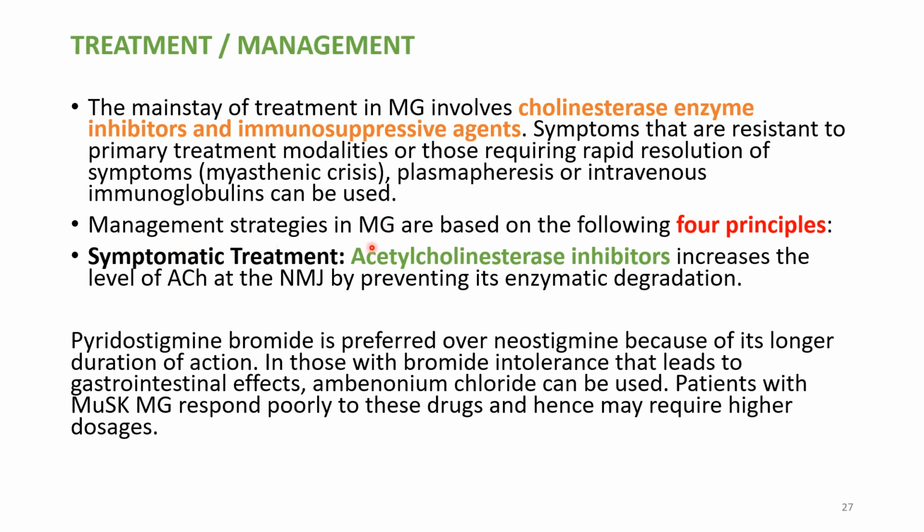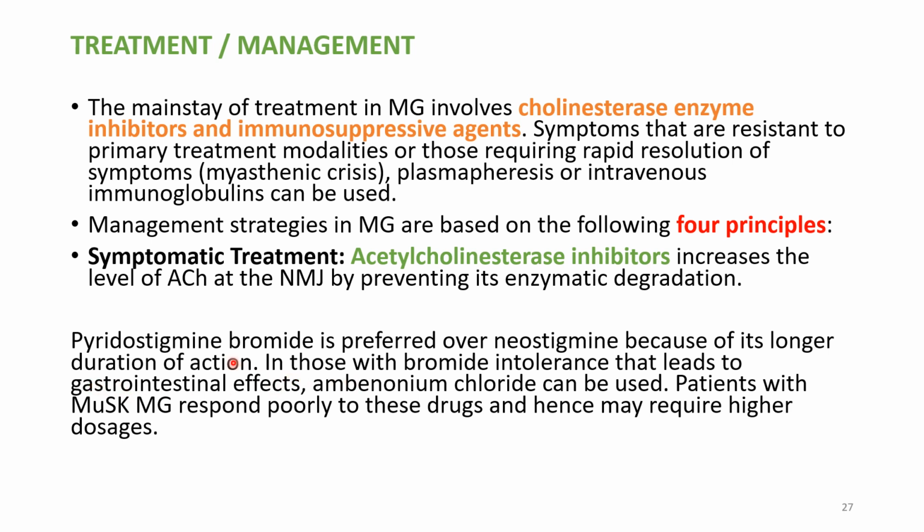The management strategies in myasthenia gravis include four principles. So what are they? First, we should give symptomatic treatment. We should give acetylcholinesterase inhibitors. Okay, they will increase the levels of the acetylcholine which is available at the NMJ by preventing its enzymatic degradation. So pyridostigmine bromide is the preferred acetylcholinesterase inhibitor over the neostigmine because of its longer duration of action.